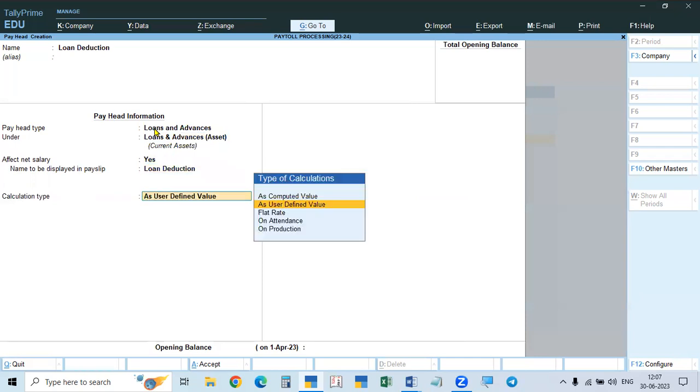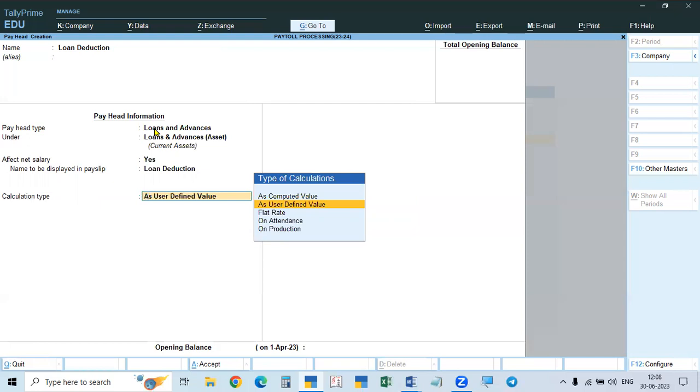So yes, direction and user defined, how much loan. If it is for a certain period, for 1 year or 2 years, and every month the amount is fixed, then you can take it as flat rate. Otherwise, in the loan amounts, one month you will deduct more, one month you will deduct less. Sometimes one month you will not deduct at all, depending on the request of the employee. In such cases, what is to be deducted, you take it as user defined.